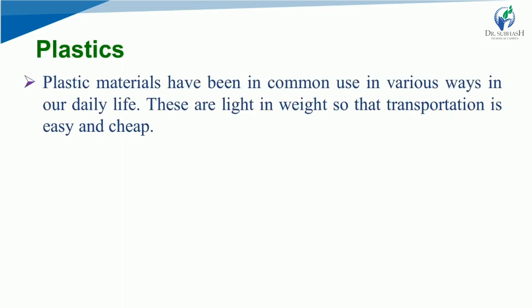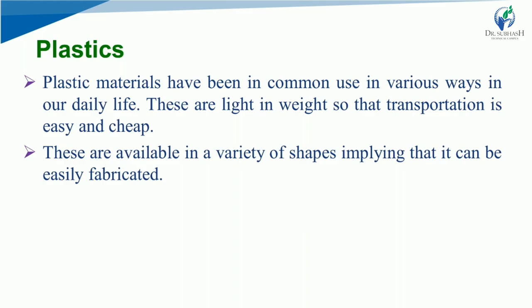Now, the second portion is plastic. As we saw in the classification earlier, there were two types, that is rubber and plastic. So this is the second one, plastic. Plastic materials have been in common use in various ways in our daily life. These are light in weight, so transportation is easy and cheap. Of course, why not? You can see plastic materials in everyday use because they are easy to carry, and it also becomes easy and cheap.